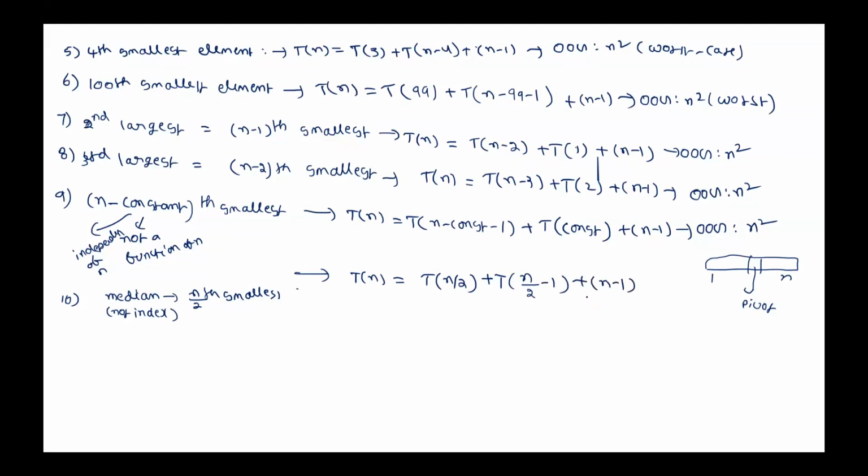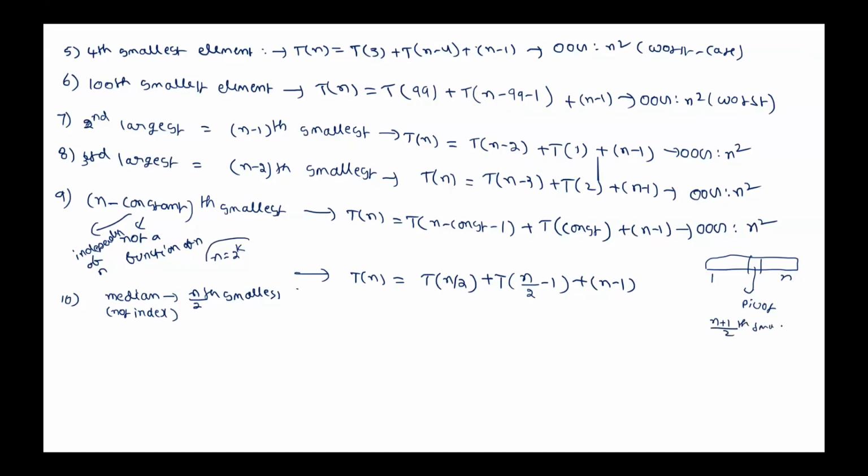The value of n is odd. Then the floor and ceiling will come into the picture. Here assume that n is of the form 2 power k. Even then we cannot give that guarantee. It doesn't work exactly, so let us write it exactly. 1 to n means the n plus 1 by 2th smallest element.